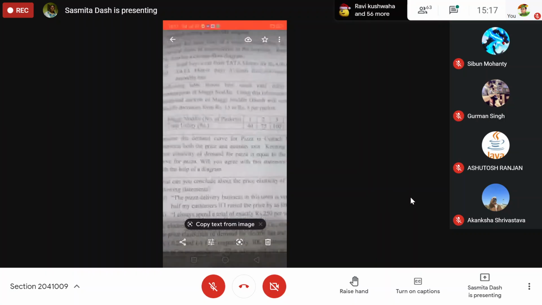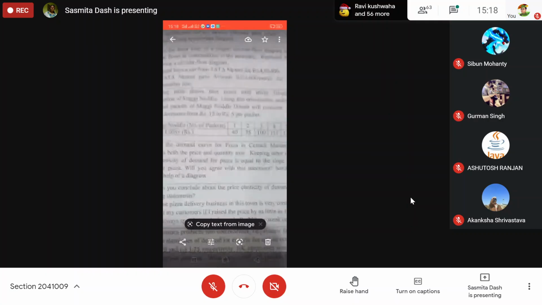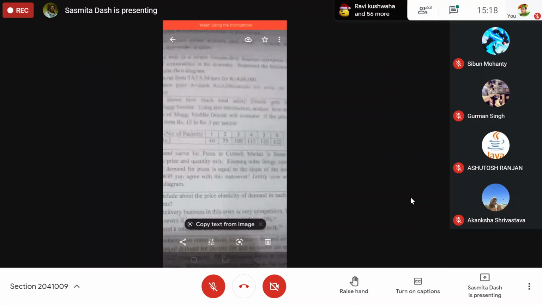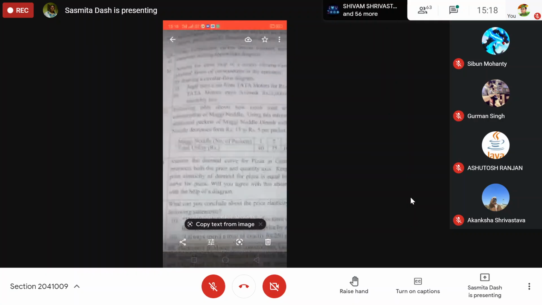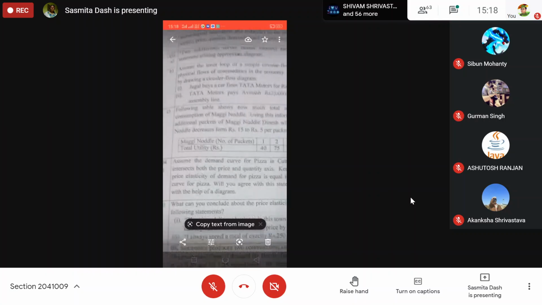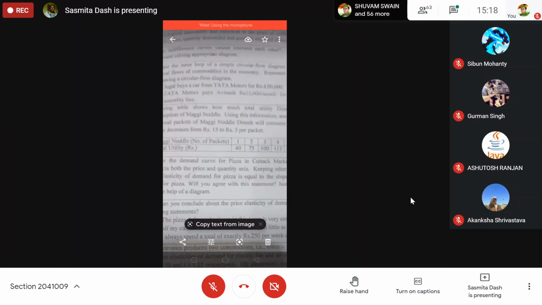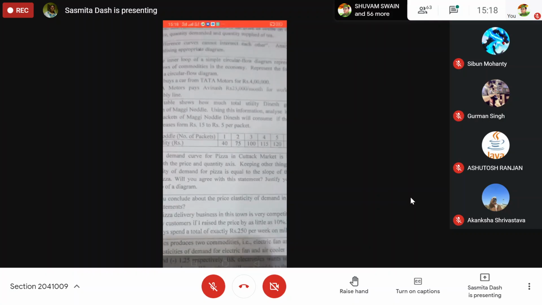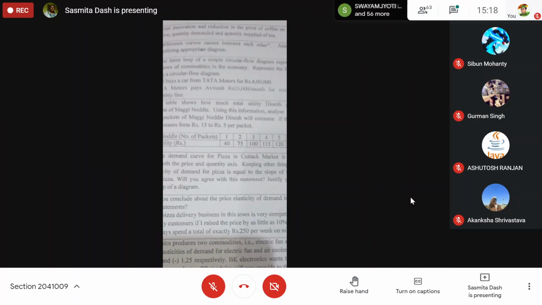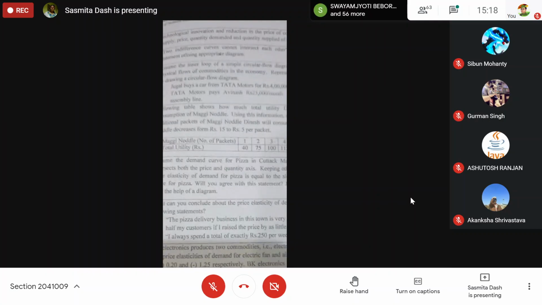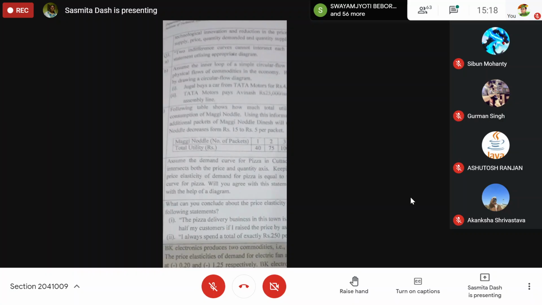Assume the inner loop of a simple circular flow diagram represents the physical flow of the commodities in an economy. Okay. Represent the following drawing in the circular flow diagram.